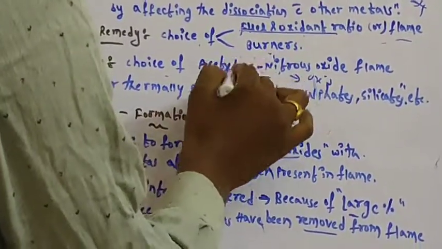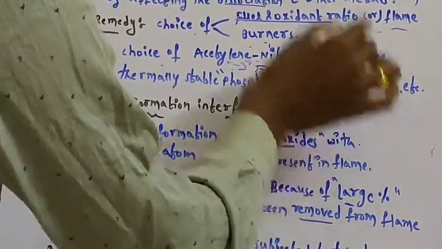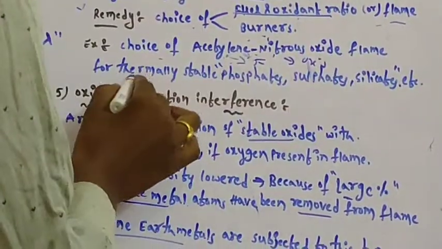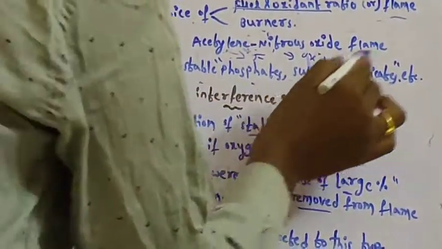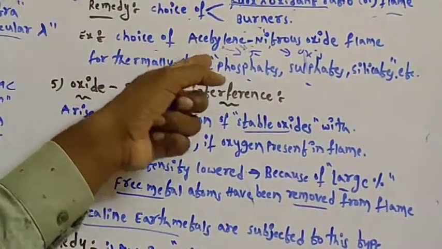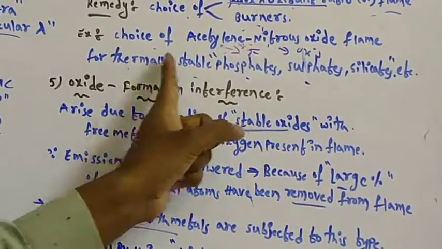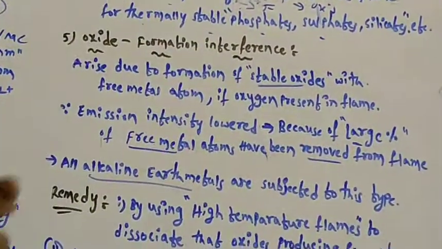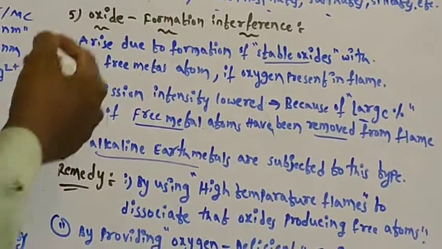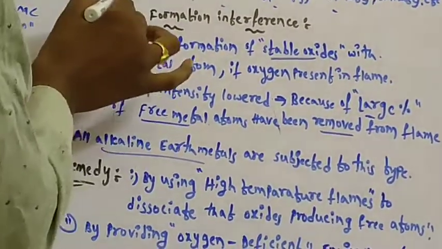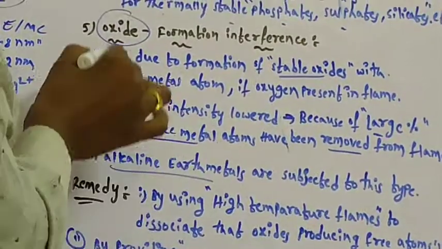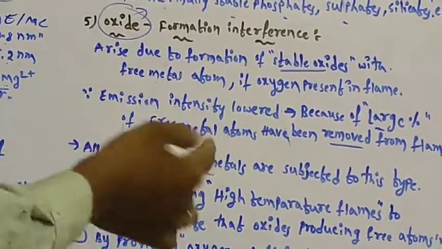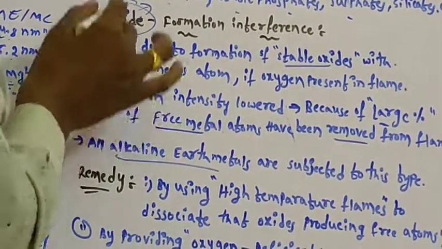If you use this fuel and oxidant ratio, this flame is produced, which is suitable for thermally stable phosphates, sulfates, silicates, etc. The last one is oxide formation interference. The name itself indicates it: interference occurs due to the formation of oxides with the metals.